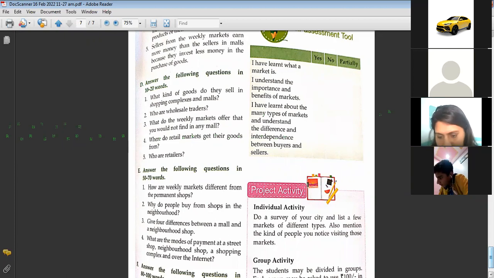And how can questions come from this chapter? What do you mean by wholesalers? What do you mean by retailers? How are they interrelated? That we have done in question-answer only. That kind of questions only can be framed from this chapter. Ma'am, how will the case study come, because it is about the Good Luck store? The case study of this chapter is not important. The case study of the next chapter is very important. That will do. If you people had finished, I would have given the introduction of the next chapter, but we'll do it tomorrow then.